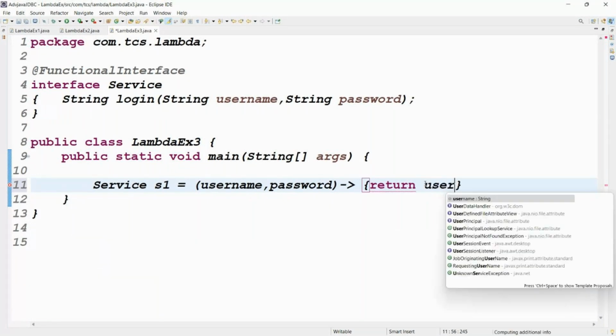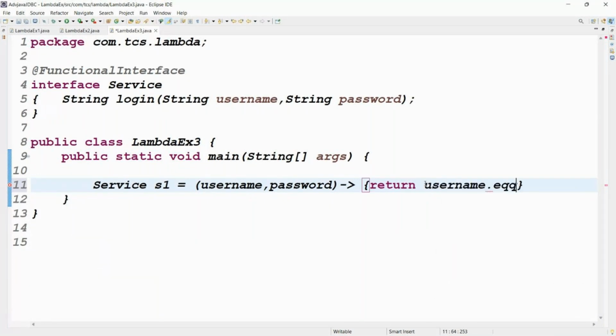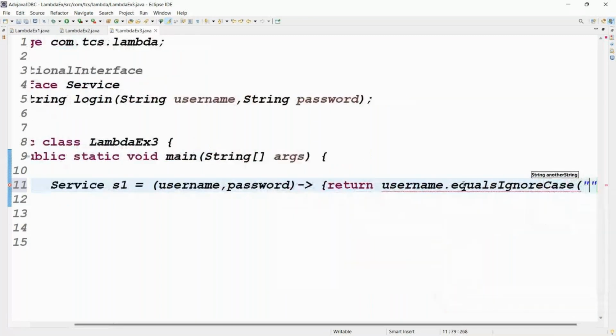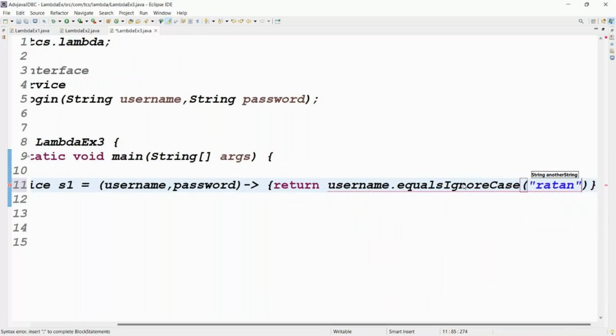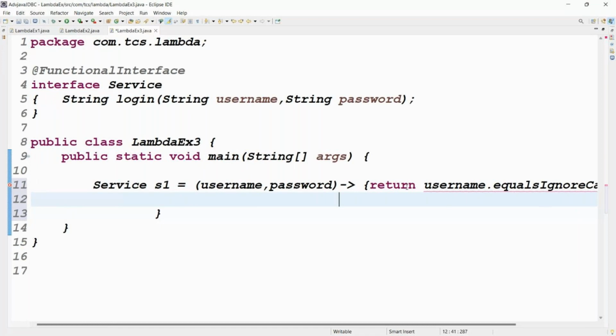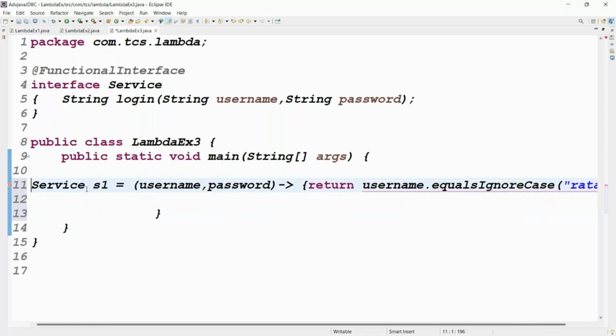String username dot equals. Is my username case sensitive or not? Generally a username is not case sensitive, right? So we have to write equals ignore case of Ratan. The first one: username dot equals ignore case of Ratan. What is the next one? Let me write it on the second line. Don't think this is a second line; actually it is one line only, but I'm making the second point.